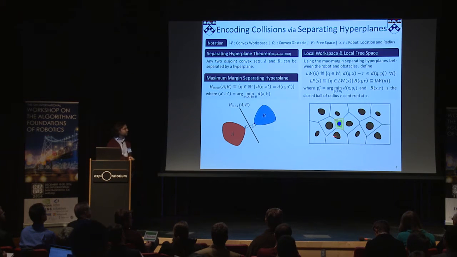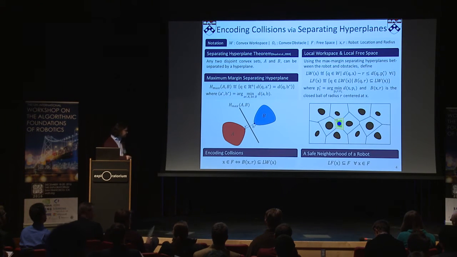And actually, it looks very familiar. This is a generalized Voronoi diagram of the environment using convex generators. But the difference compared to existing methods in the literature is that we are not trying to model the connectivity of the environment; we want to capture the local structure around the robot. It turns out this construction is a precise way of encoding collisions.